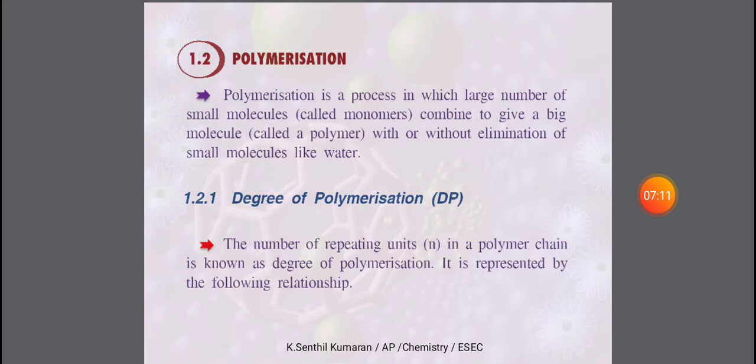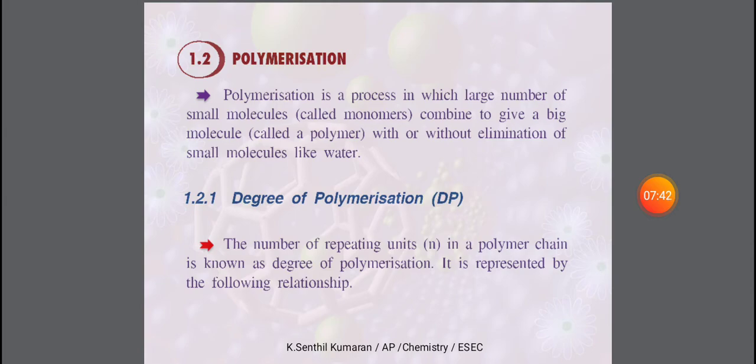Next, polymerization. Polymerization is the process of joining more monomeric units together to form a large polymer. Polymerization is the process in which a large number of small molecules called monomers combine to give a big molecule or macromolecule called a polymer, with or without elimination of small molecules like water.